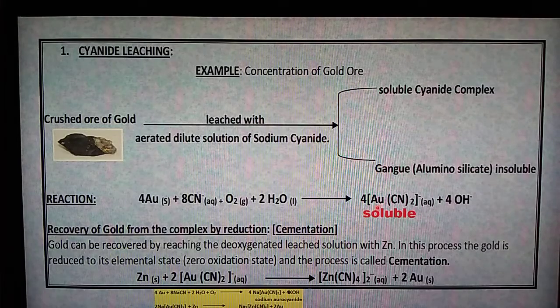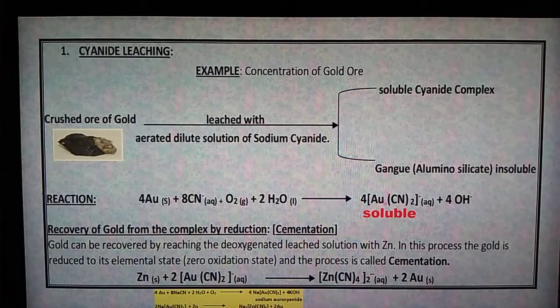So our aim is to separate pure gold, isn't it? But the gold metal is present in a soluble cyanide complex. So now we are going to remove the gold metal from the complex. That's why we are entering the next step.